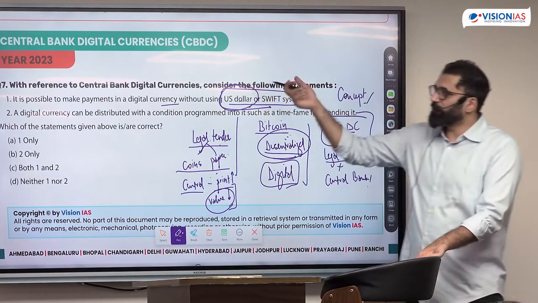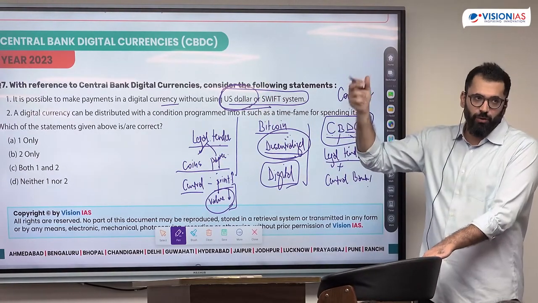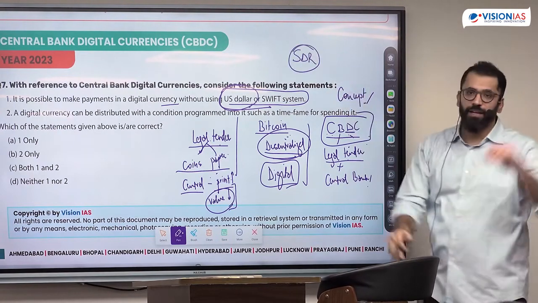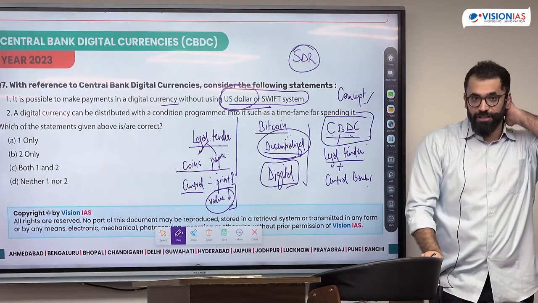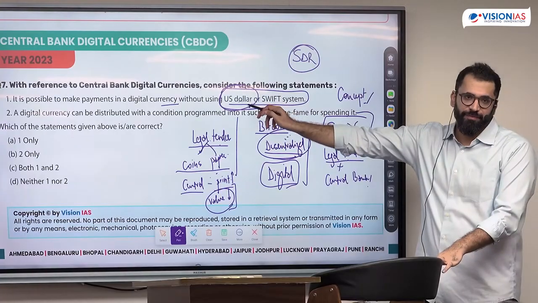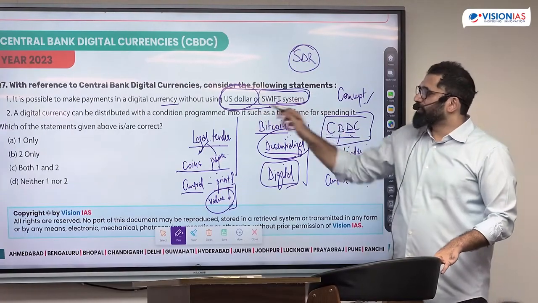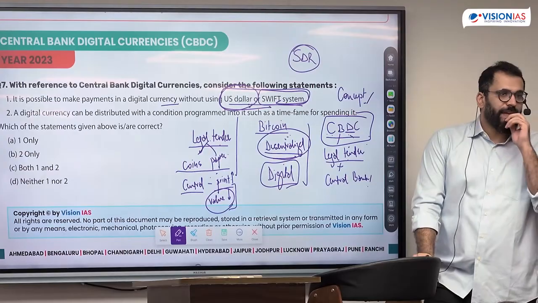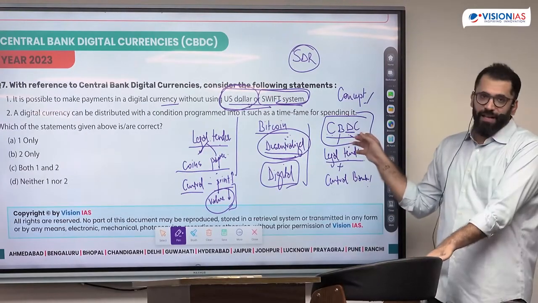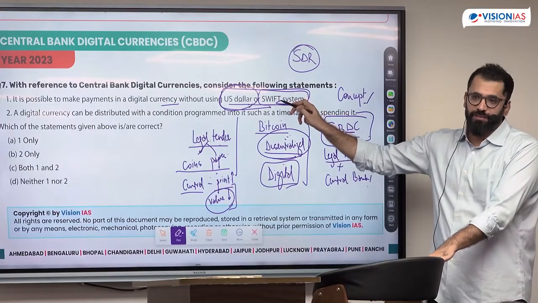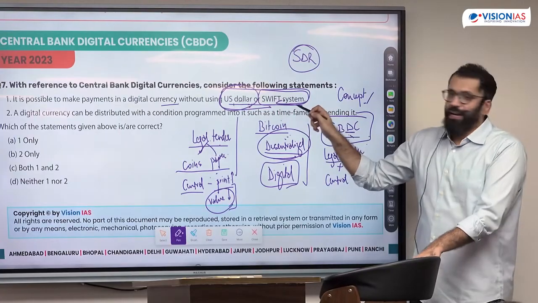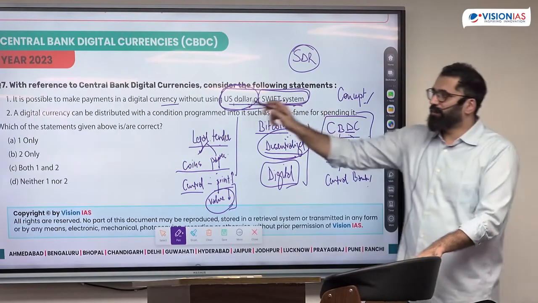For example, one of these digital currencies controlled by one organization is your SDR. IMF uses it. If everyone starts using SDR for exchange, why would you need dollar for exchange? Or the SWIFT system. What is a SWIFT system? It's a payment messaging system between banks. So if all of the banks are centrally connected here, why would you need this messaging system? A private messaging system hai. You would not need to convert into dollar, and you would not need the SWIFT system. You can definitely use it.